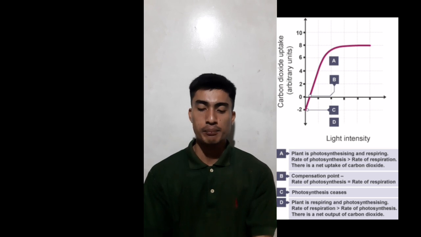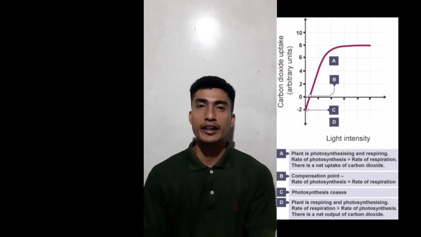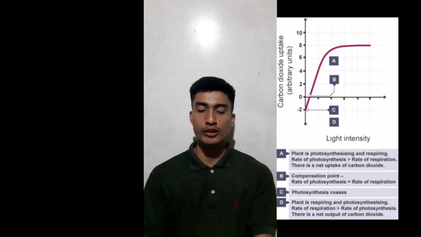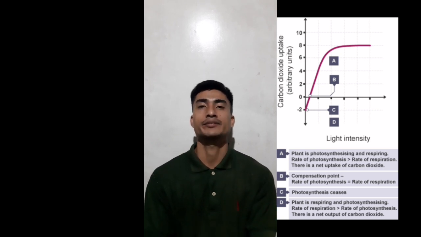At D, the plant is respiring and photosynthesizing. The rate of respiration is greater than the rate of photosynthesis. There is a net output of carbon dioxide.